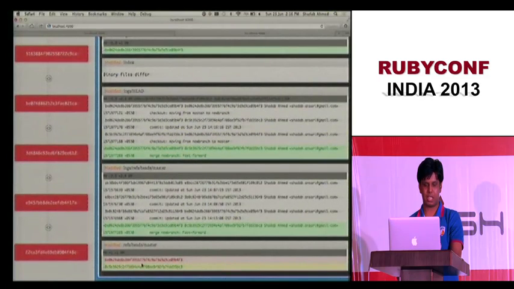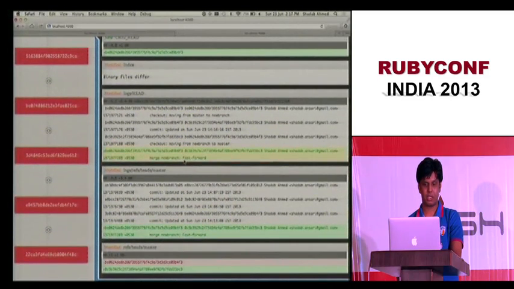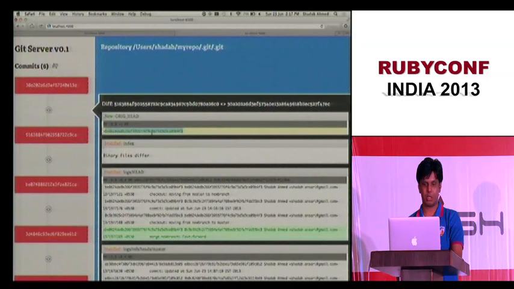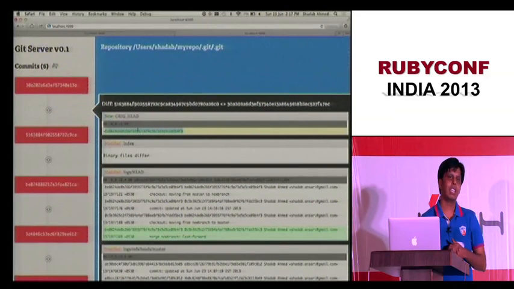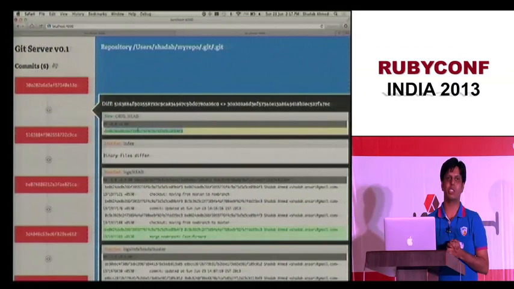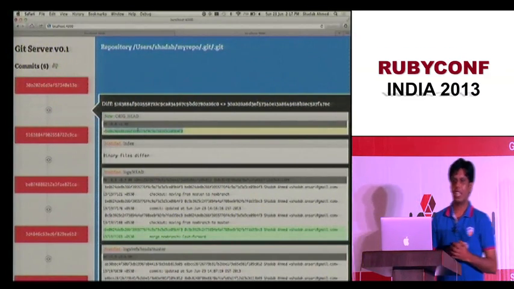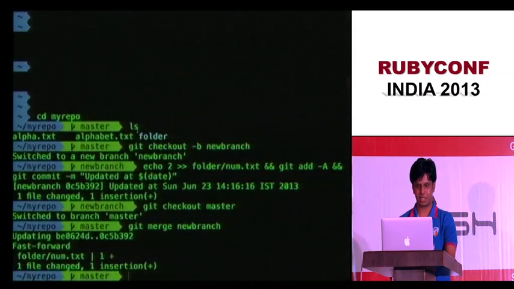The usual suspects: the ref heads master changes because it's pointing to a new commit. And it's a fast forward merge, so there's no need to create a merge commit. Also, there's one more file, which is a new file actually. This is ORIG_HEAD. So what is this file? This file contains the last commit before you make a dangerous change. So if I do a merge, or if I do a git reset, it stores the last commit.